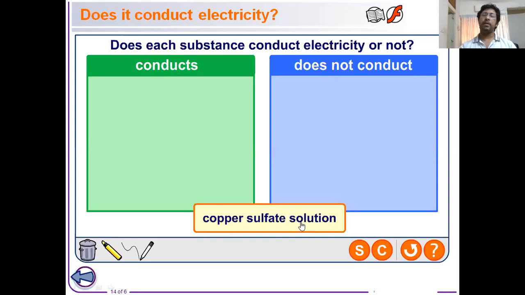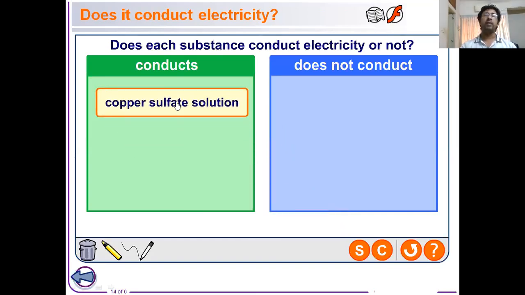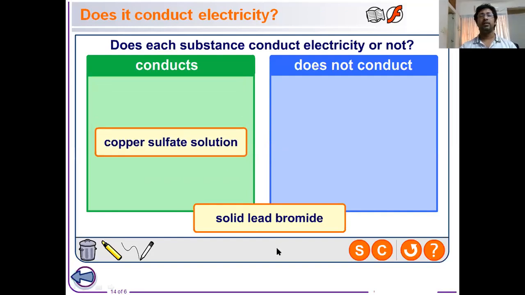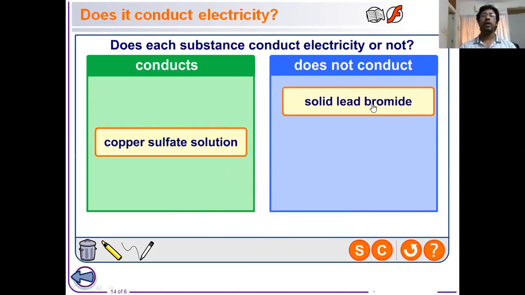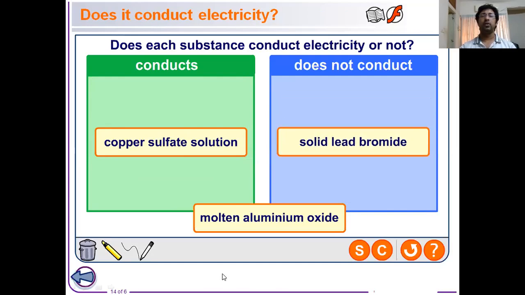electricity in the electrolysis process? Yes, because copper sulfate is an ionic compound, and when it is dissolved in solution, the ions will split, so it is able to conduct electricity. Solid lead bromide. Lead bromide is an ionic compound, but in the solid state, the ions are not able to move. So it does not conduct electricity.